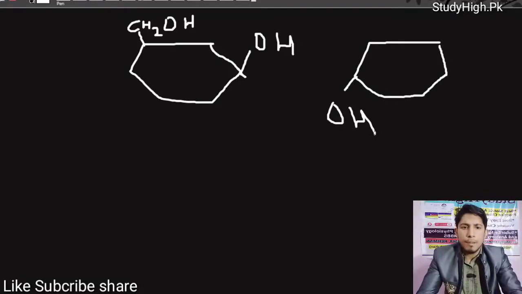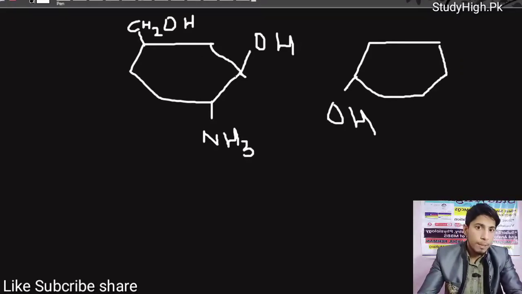But what will happen if this CH2OH group or this hydroxyl group has been changed, or in glucosamine, this hydroxyl group has been converted by NH3 positive. This is the structure of glucosamine. That may be alpha D glucosamine and beta D glucosamine. This is the structure of beta D glucosamine because the hydroxyl group and CH2OH group are in cis form.